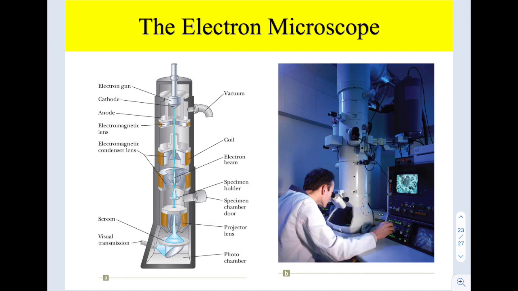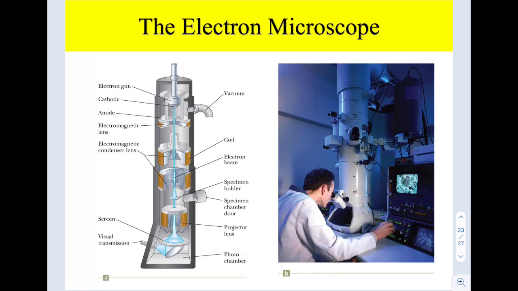It's more powerful compared to the regular microscope, because the electron microscope has much greater resolving power. It can accelerate electrons to very high kinetic energies, giving them very short wavelengths. No microscope can resolve details that are significantly smaller than the wavelength of the wave used to illuminate the object.